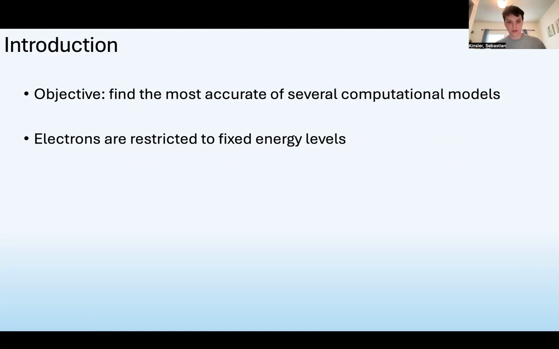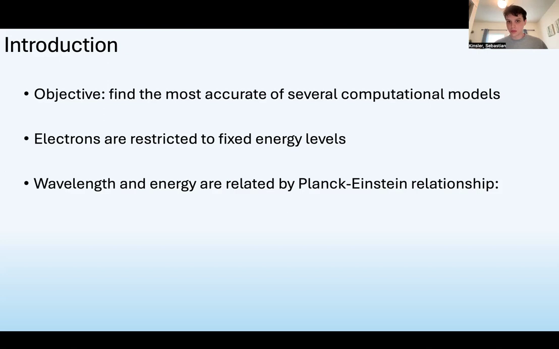When energy, in the form of light, is given to an electron, the amount of energy absorbed and used to promote the electron from the ground state to its first excited state is correlated to the wavelength of light it can absorb by the equation E equals hc over lambda, a relationship first proposed by Planck and Einstein in 1900.